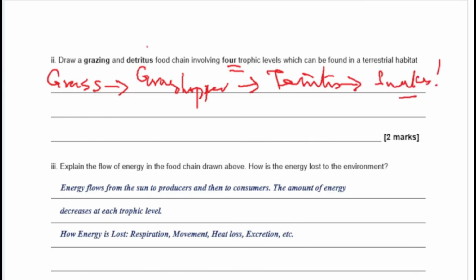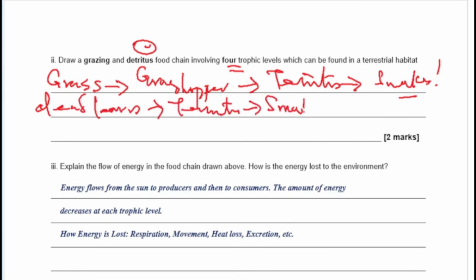And the detritus food chain is any food chain that starts with decomposing matter. So you can say your dead leaves, and then from dead leaves you go to your termites, and then you can go to your small bird, and then you can go to your snake. So that becomes a detritus food chain. The main thing to know here is that the grazing food chain starts with grass, whereas a detritus food chain starts with decomposing matter. Remember, there is no sunlight when you are drawing a food chain.